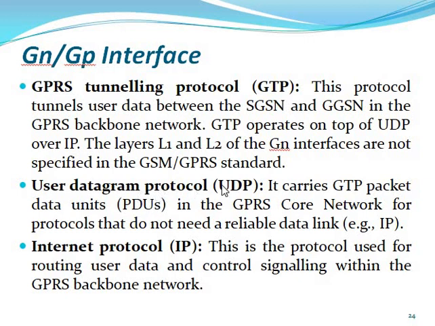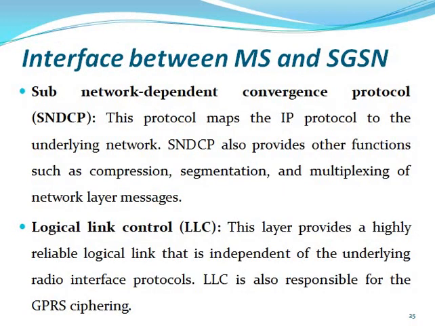So what is UDP used for? It carries the GTP packets as data units in the GPRS core network for protocols that do not need a reliable data link. So this is the use of UDP. Then the Internet Protocol is used for routing user data and control signals within the GPRS backbone network. So this is the use of the GTP protocol.